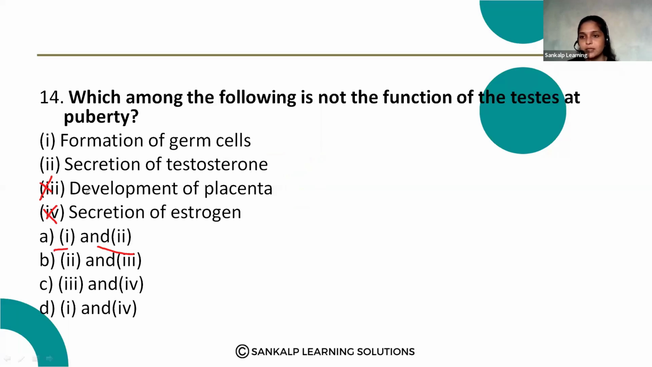So here option A is 1 and 2, option B is 2 and 3. No, 2 and 3 is not a correct answer. 3 and 4, it is not a correct answer. 1 and 4 is also not a correct answer. So we can go with option A, 1 and 2. Formation of the germ cells and secretion of the testosterone is the correct answer.